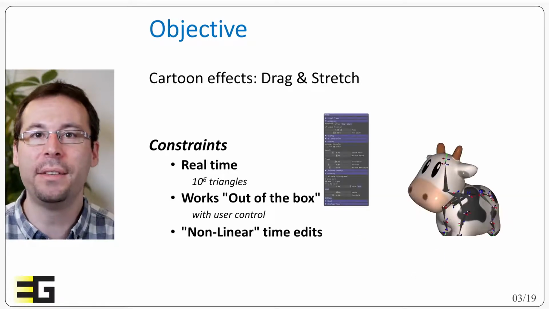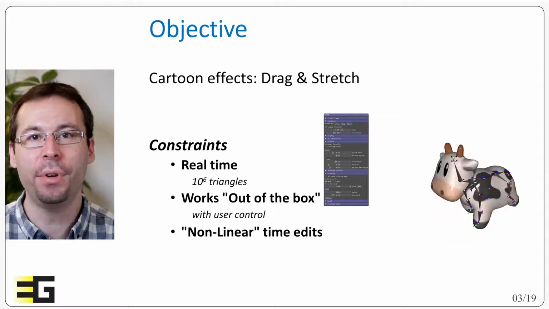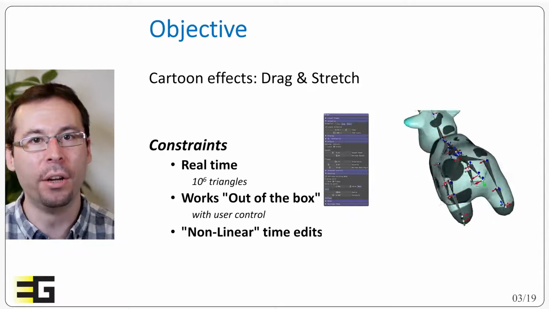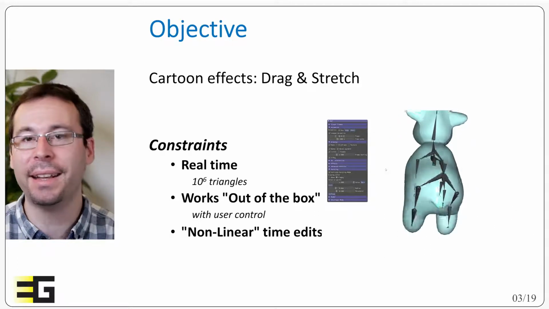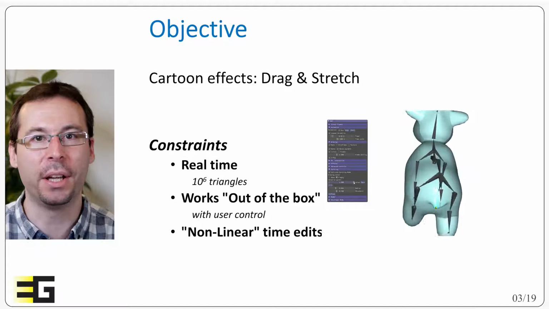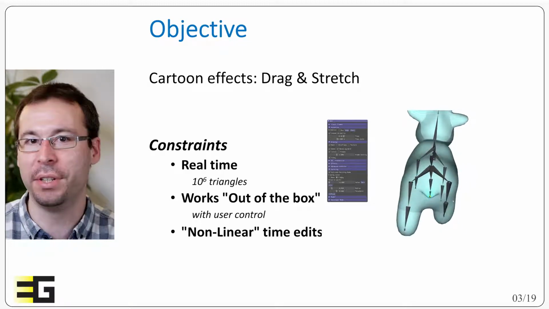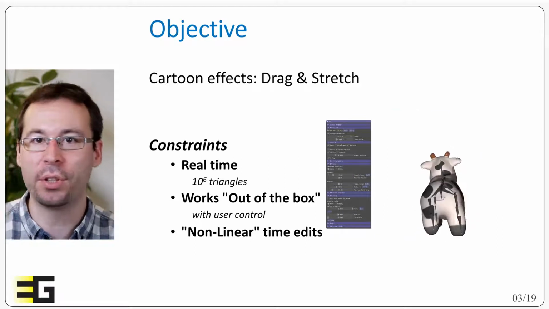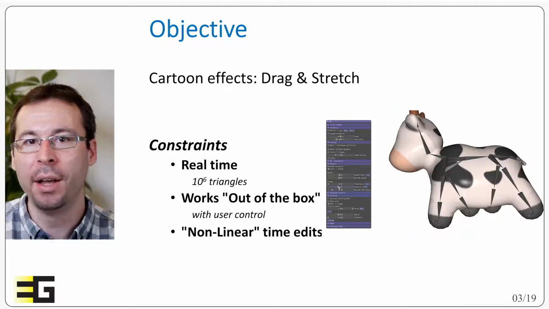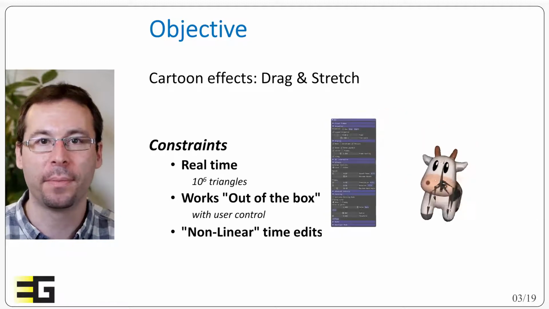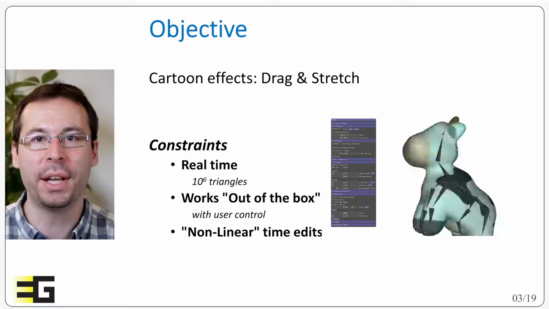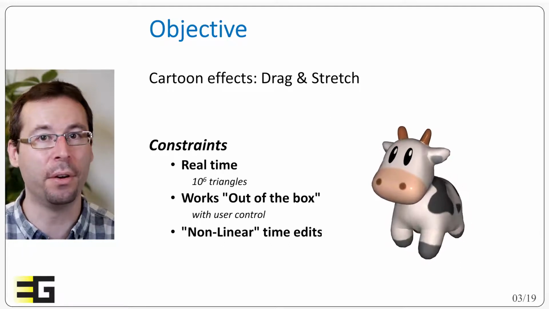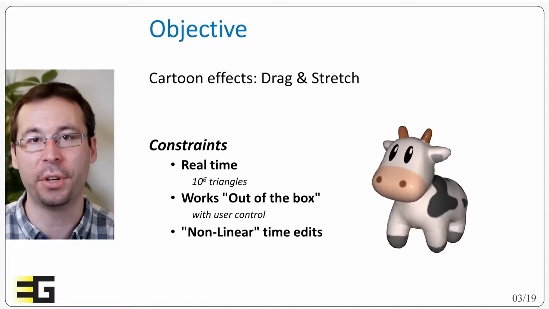Also, to really be easy to use in animation generation, we should be able to manipulate the result in a non-linear way along time, or in other words, to edit the result at any instantaneous time. Typically, artists often go back and forth in the timeline when they generate an animation, and they should be free to adapt a sub-part of the animation at any time without modifying the future of it. And of course, for real case usage, we wish to have a method that is predictable to user interaction, meaning avoiding unexpected deformation or divergence, for instance.